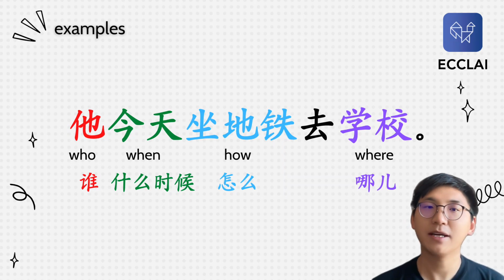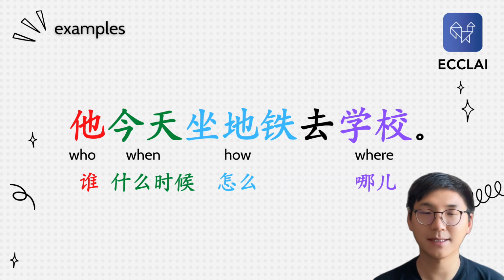Okay, so if we want to ask about 他, we ask for who, 他 means he. So if we want to say who went to school today by subway, and then you answer he went to school today by subway, right? So simply we just need to take out 他 and change it for 谁. 谁 means who.